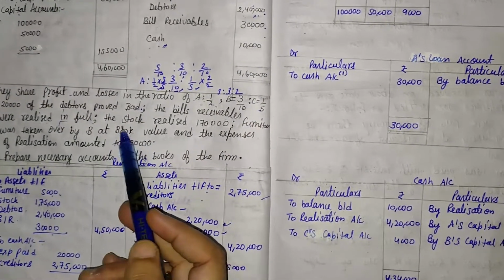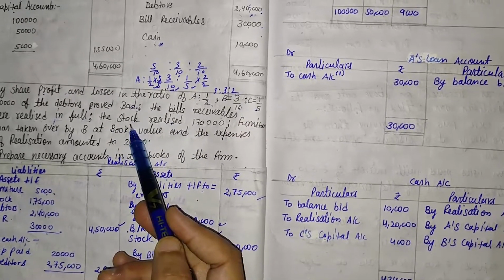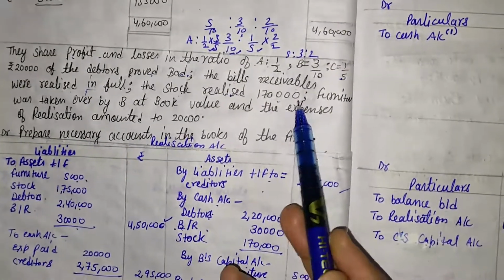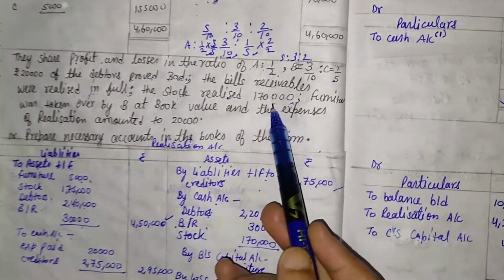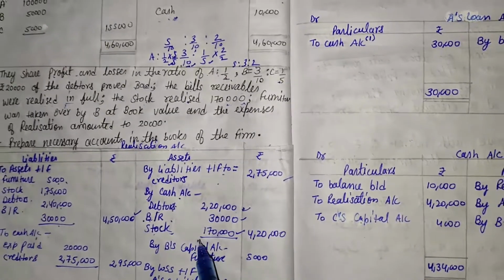Then the next information is stock realized. It means that the stock can be sold in the market, and the stock value realized is 1,70,000, so it also comes in the cash account. So that is stock 1,70,000.